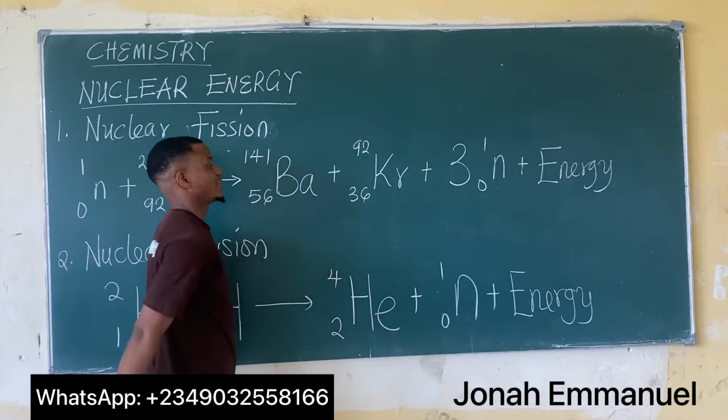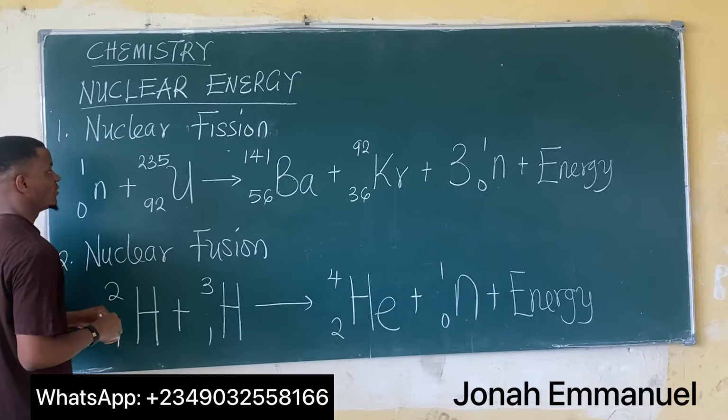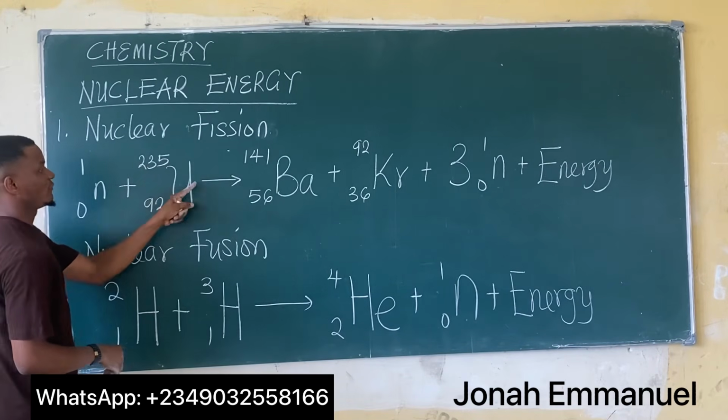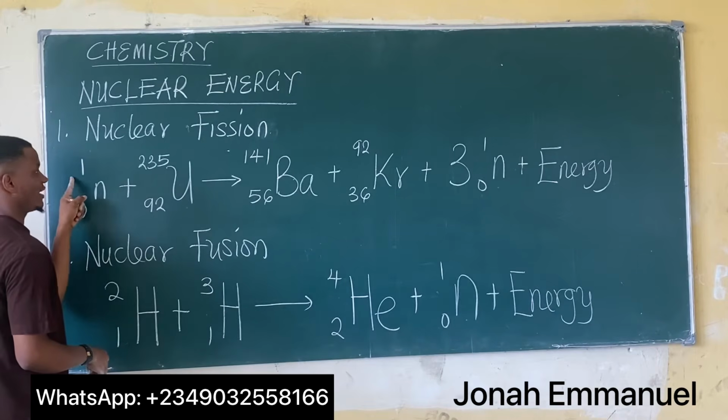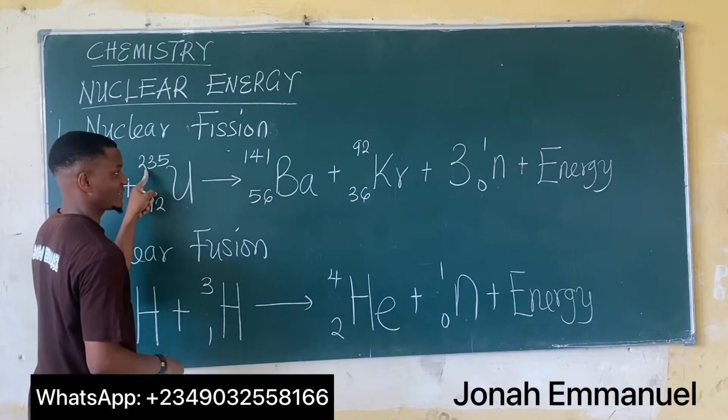If I look at the mass number, for the left-hand side, I have 1 plus 235, which is 236 in total.